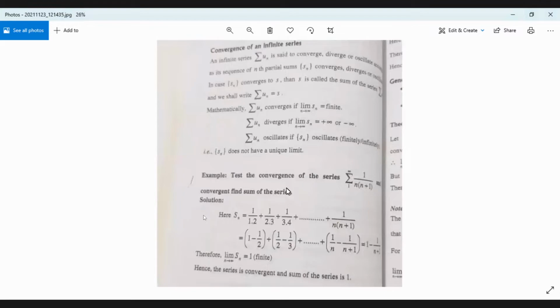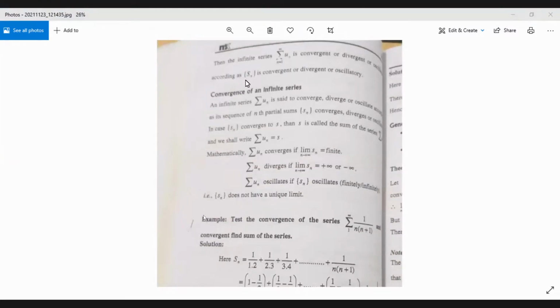The infinite series summation Un will be convergent or divergent or oscillatory according as the sequence of partial sums Sn is convergent or divergent or oscillatory. U1 is denoted by S1, U1 plus U2, the sum of the first two terms, is denoted by S2, the sum of the first three terms is denoted by S3 and so on. The sum of the first n terms is denoted by Sn. So if Sn is convergent, the infinite series will be convergent. If Sn is divergent, the infinite series will be divergent. If the sequence Sn is oscillatory, in that case the infinite series will also be oscillatory.